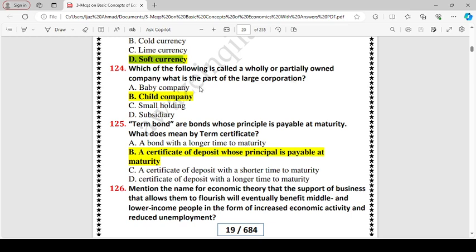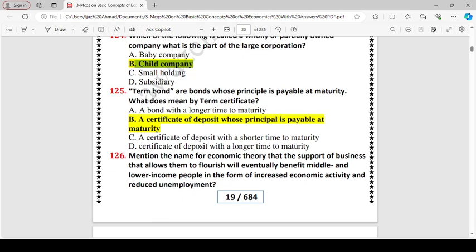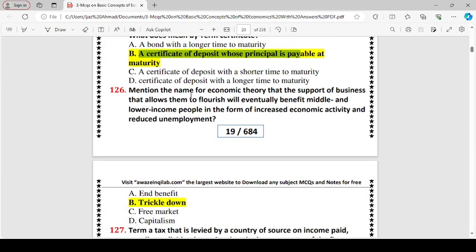What is the part of large corporation? Child company. Term bond or bond whose principal is payable at maturity. What does term certificate mean? A certificate of deposit whose principal is payable at maturity.